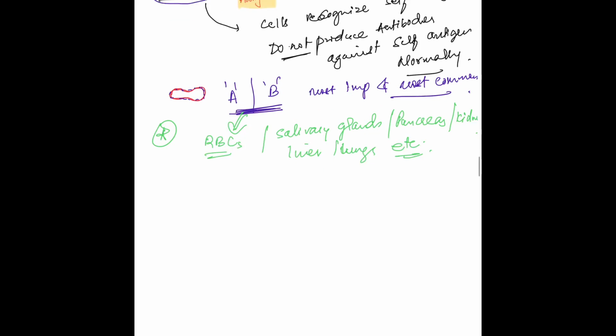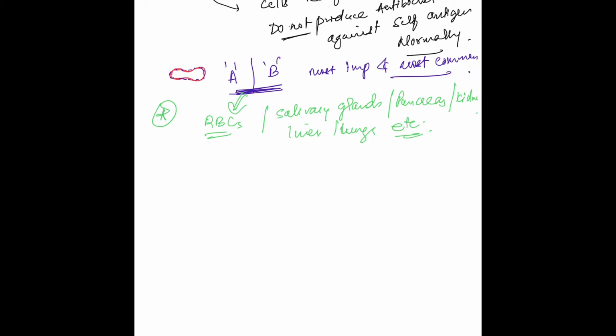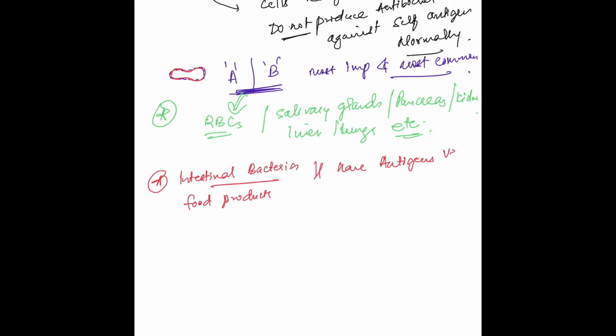In the chapter of digestion and absorption, we had studied that there are symbiotic microorganisms present in the large intestine. So in the intestine of small babies, that is infants, there is intestinal bacteria. The antigen of these intestinal bacteria is very similar to the A and B antigen. And also a lot of food products which we give to these babies have antigens which are very similar to A and B antigens.